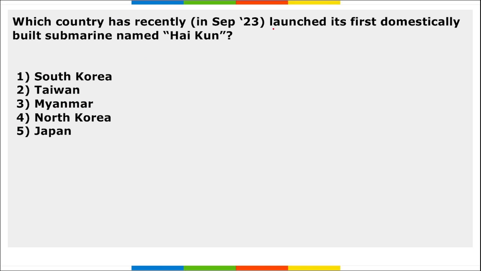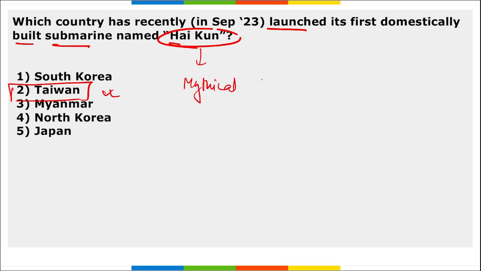Next, which country has recently launched the first domestically built submarine that was named Haikun? So this Haikun is the first domestically built submarine of Taiwan, right? And here Haikun, what does this mean? This means a mythical sea creature. Correct?